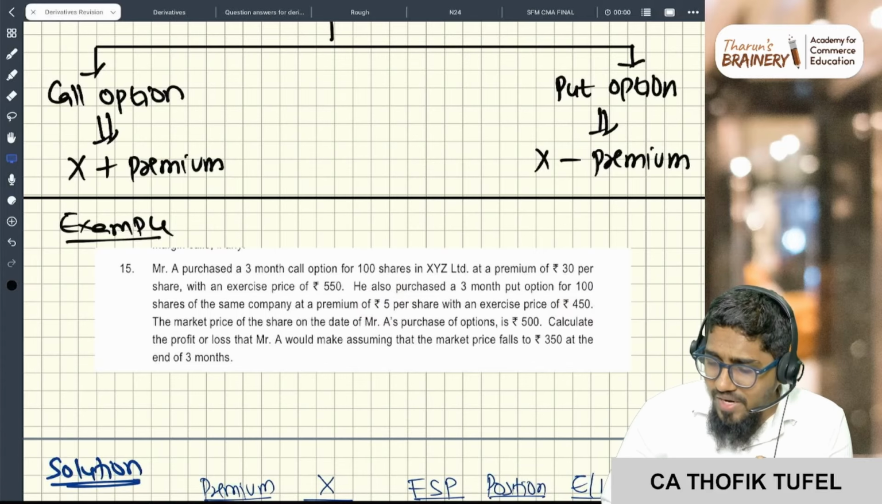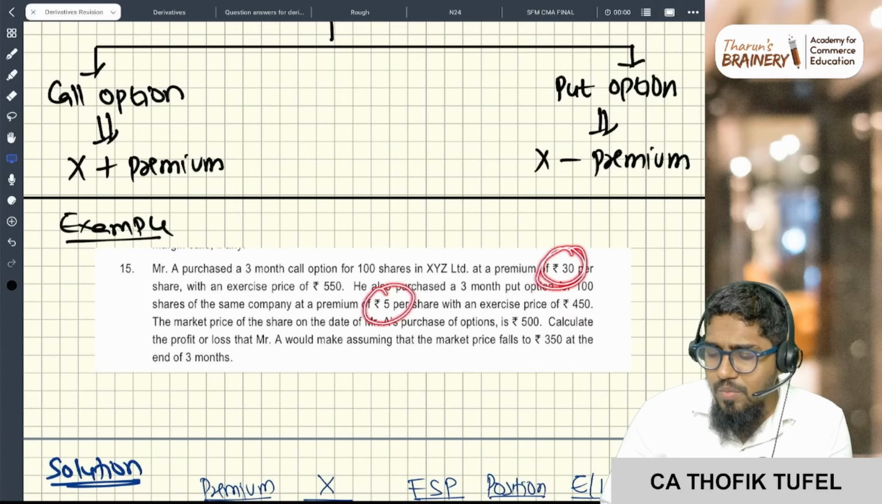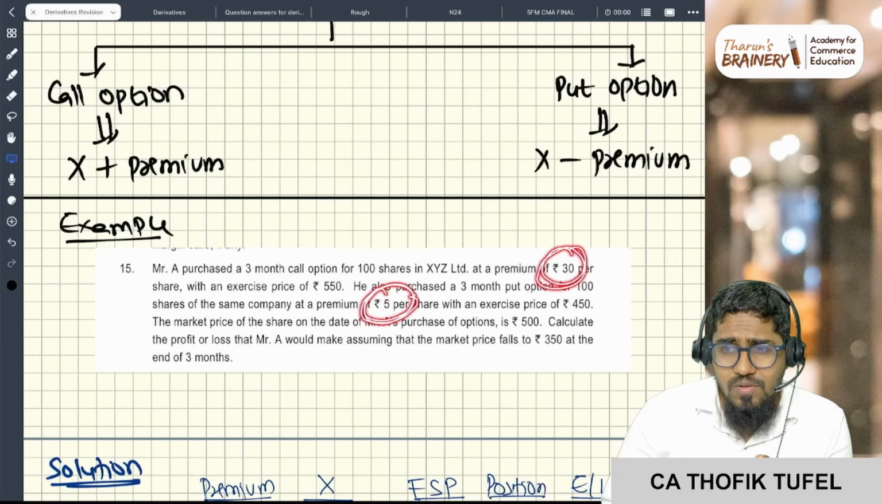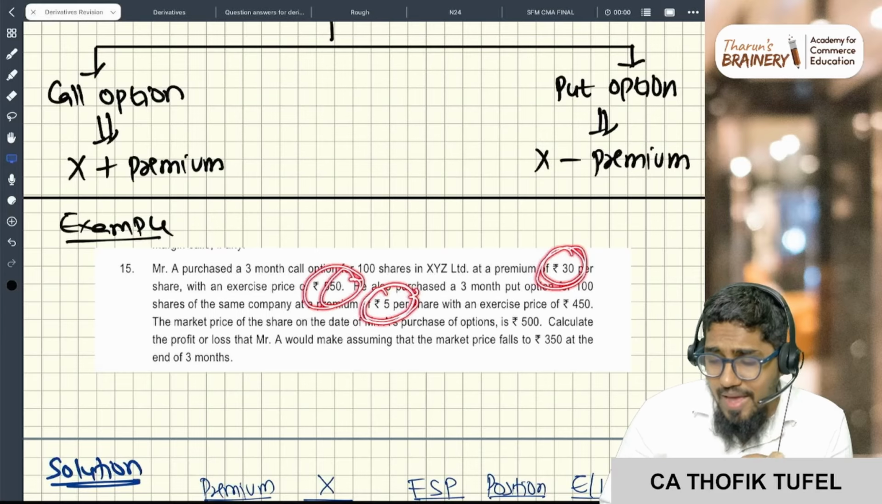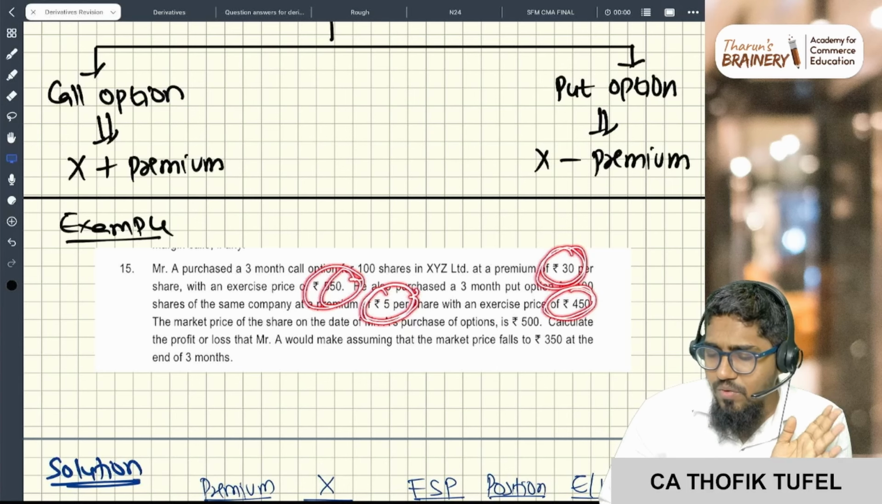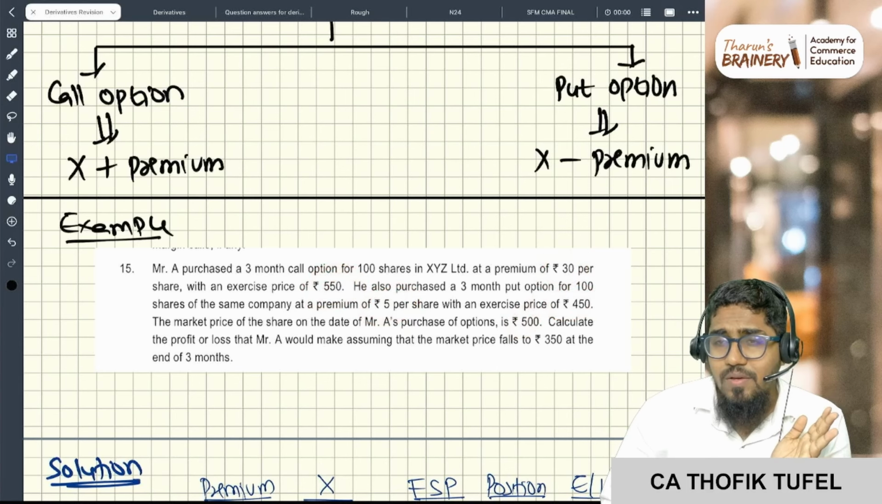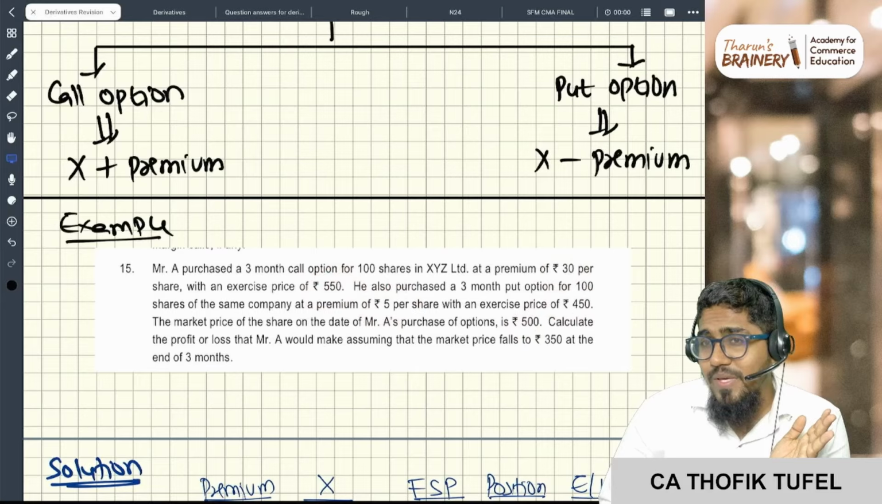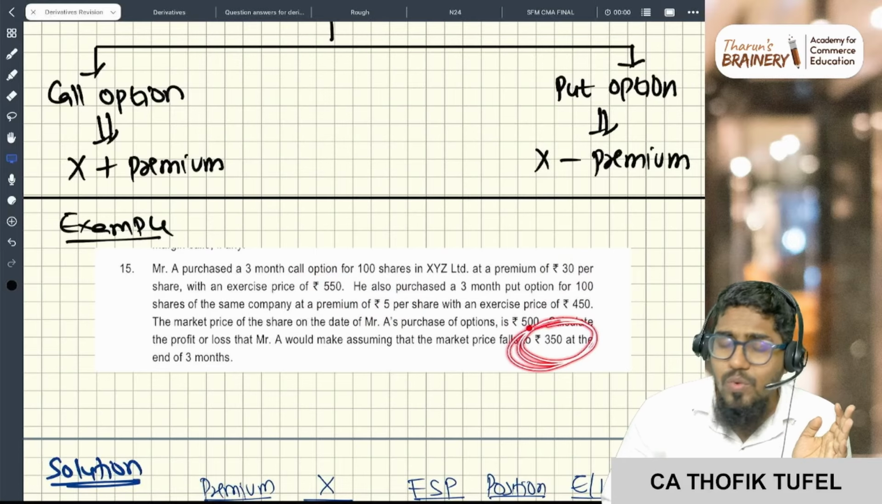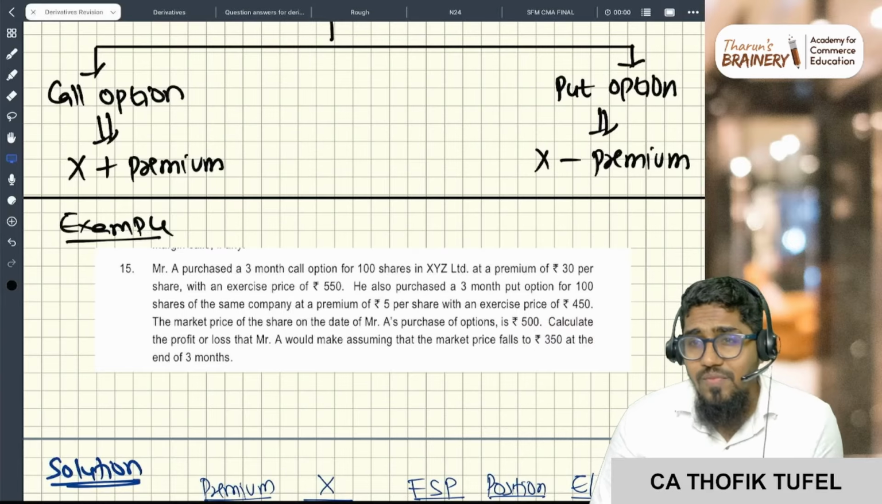For call option, he paid a premium of 30 rupees. For put option, he paid a premium of 5 rupees. For call option, he purchased the right to buy at 550. For put option, he had the right to sell at 450 rupees, and spot price is 500. Now he is asking, what if after sleeping and waking up, the market is 350 rupees? What is the payoff? The market is 350 rupees.